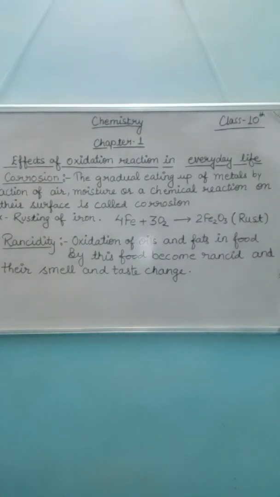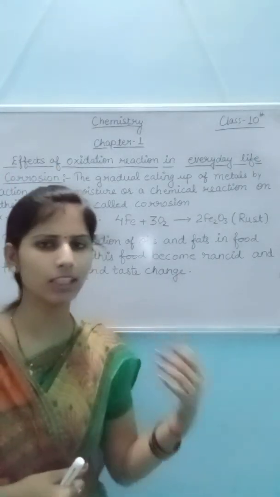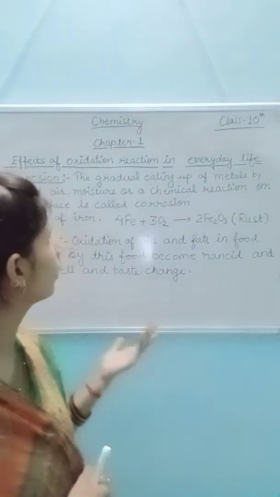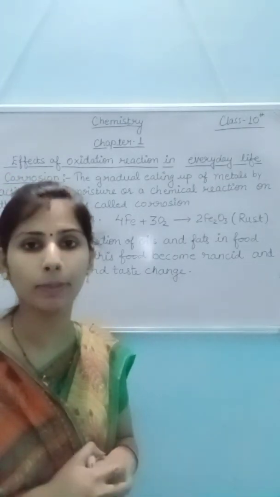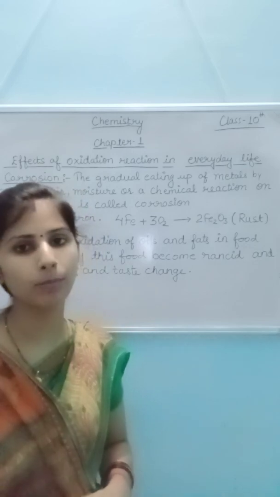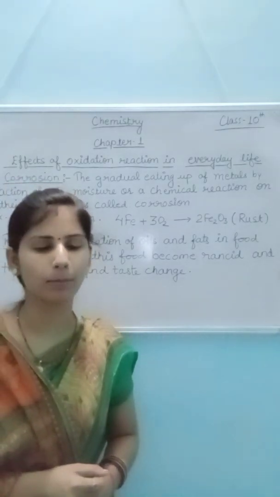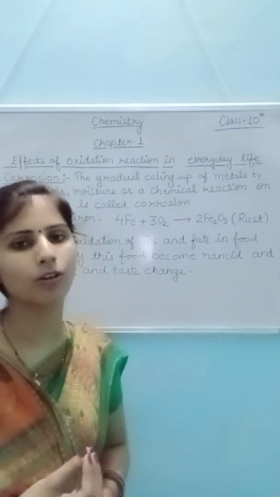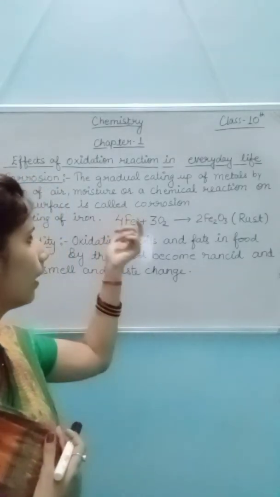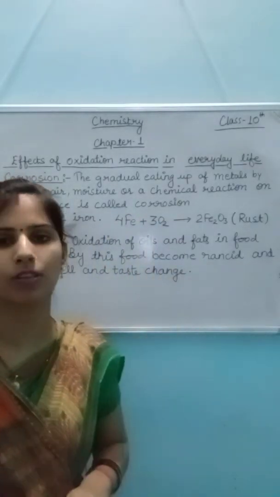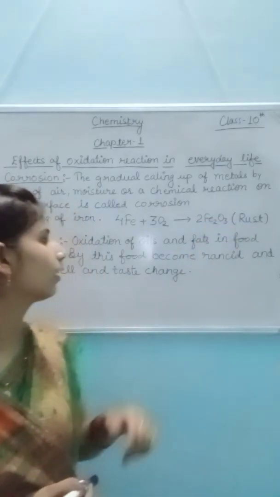So what is corrosion? The gradual eating up or gradual degradation of metal by the action of air, moisture or any chemical reaction is known as corrosion, and by corrosion the upper surface of the metal gets corroded. The most commonly seen example in our everyday life is rusting of iron. By this, a red or brown colored layer appears on the iron surface, which is known as rust. In this process, iron reacts with atmospheric oxygen and moisture and forms iron oxide, known as rust.